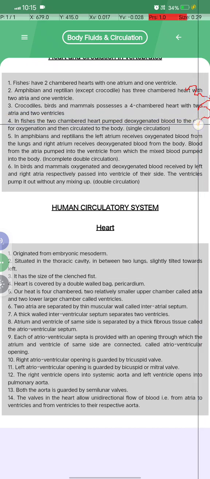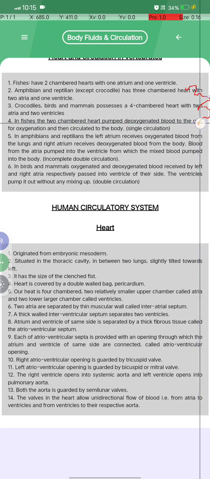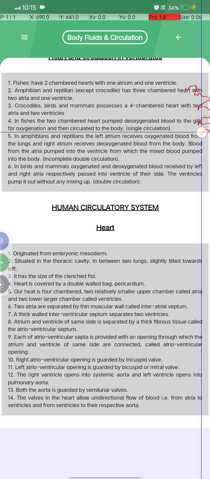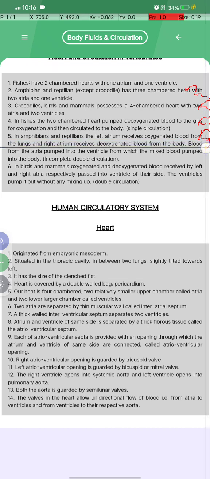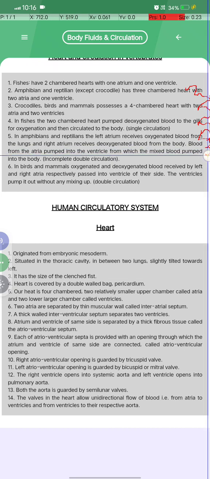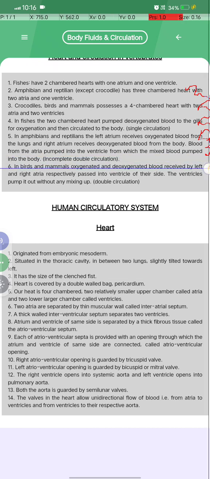In fishes, the two-chambered heart pumps deoxygenated blood to the gills for oxygenation and then it is circulated to the body, called single circulation. In amphibians and reptiles, the left atrium receives oxygenated blood from the lungs and the right atrium receives deoxygenated blood from the body, and blood from the atria is pumped into the ventricle, where it is mixed, and then pumped into the body, an incomplete double circulation.